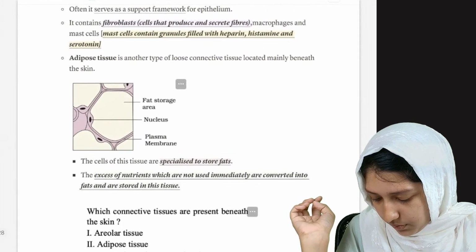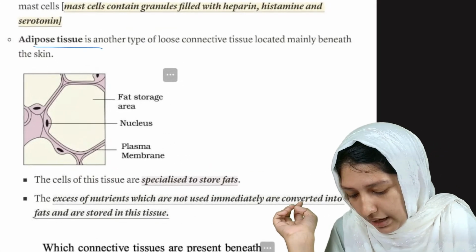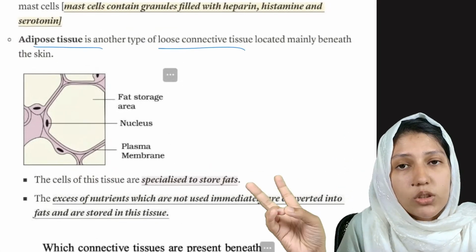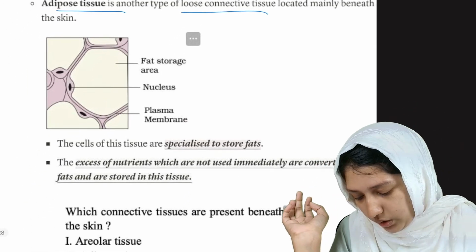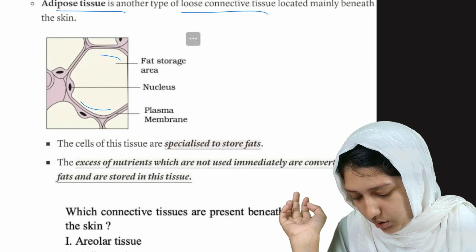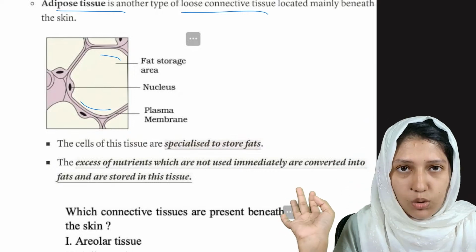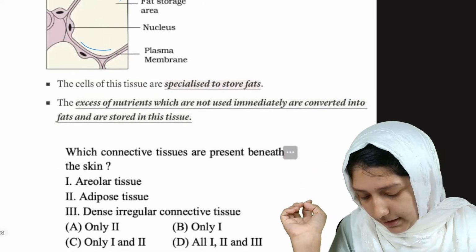Now coming into adipose tissue. Adipose tissue is another type of loose connective tissue. It has a fat storage area, a nucleus, and a plasma membrane. It is also a loose connective tissue, and it is specialized.